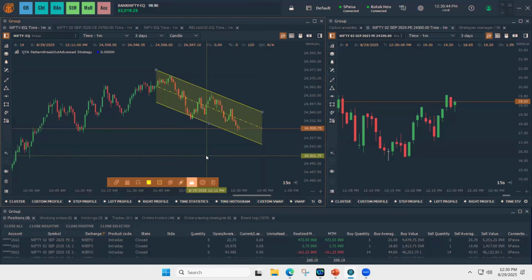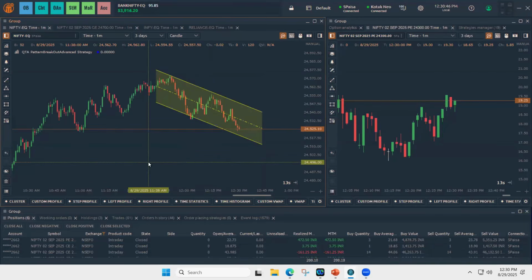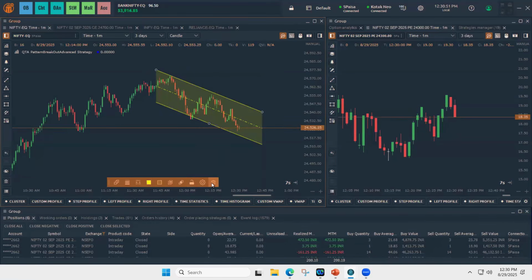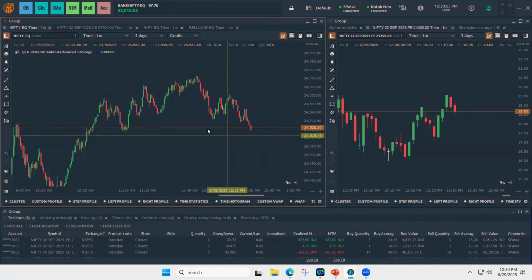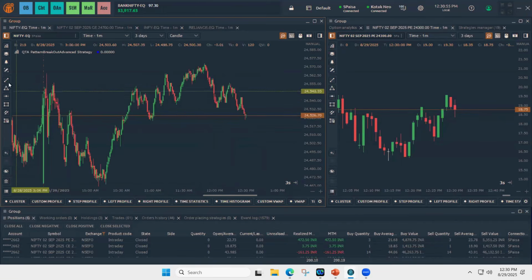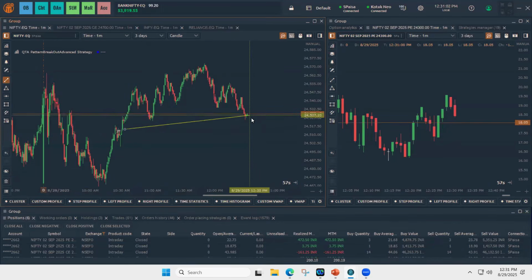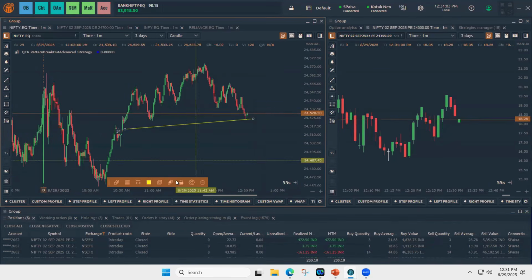And then lock it again before starting, and then Control and left click. That's how you start the new strategy again. Suppose you want to draw a different pattern or a trend line or any other line, remove the drawing that you already have and draw some other trend line like this.